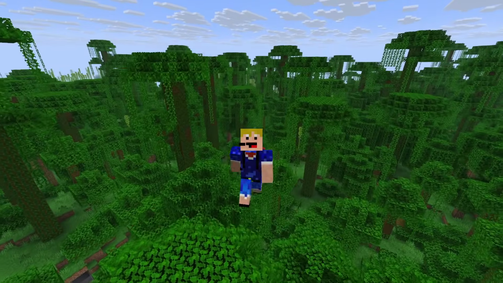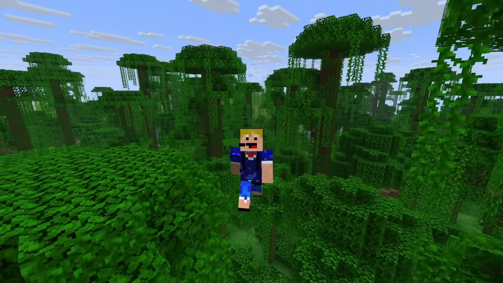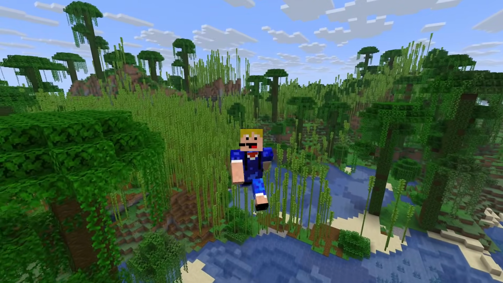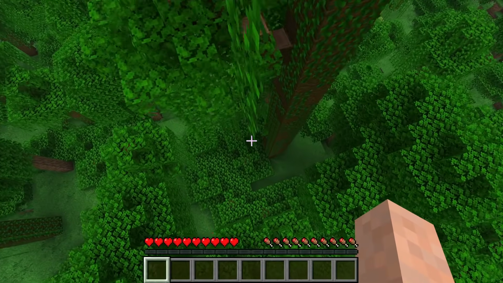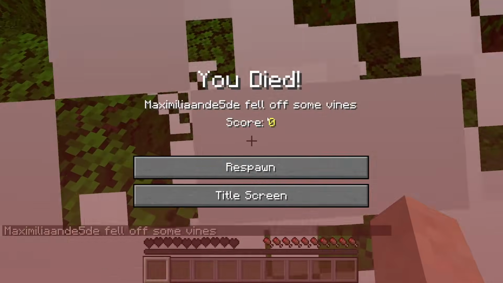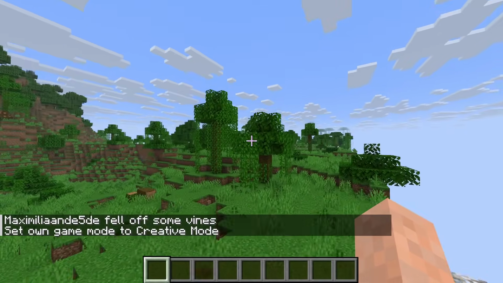The next 3 death messages all have to do with vines or climbing in some sense. So let's take a look at them. And so I'm not talking about the death message where you climb on some vines like this and then fall down and then die, which will say fell off some vines. No, I'm talking about even rarer death messages than that.